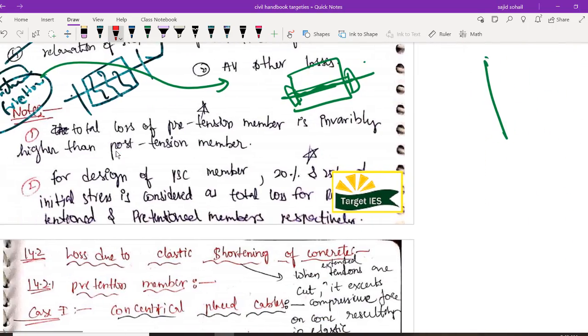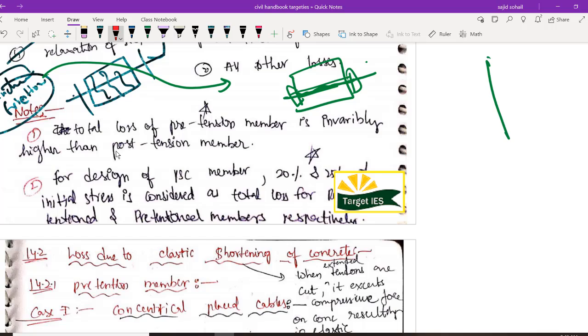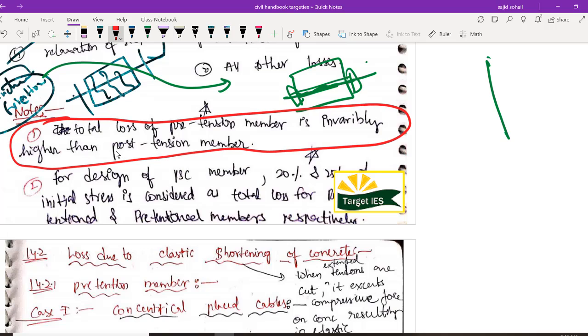And now you can ask me, sir, why we are studying losses? क्या ये इतने ज़्यादा magnitude में रहते हैं कि we have to consider it? Yes, the magnitude of these losses are very high. And this is a very important bit, the note 1. This has been asked many times, by twisting the words. The thing is, in pre-tensioning, the losses are more, or post-tensioning, the losses are more. Okay, let me make it very clear. The pre-tensioning losses are higher compared to that of post-tensioning losses.